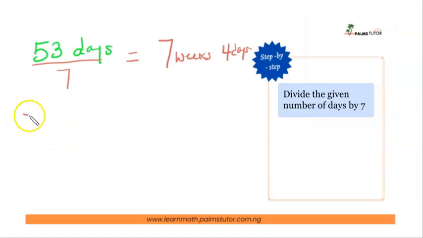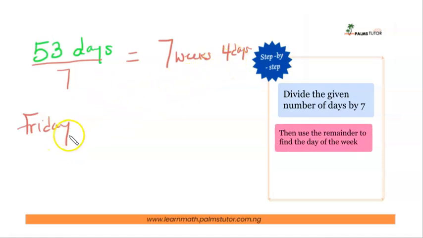So that means if today is Friday, 49 days after, we'll still have Friday, because that's 7 Fridays. But we would have 4 days left. So it is not from this Friday. It is just 4 days forward that I'm going to move.